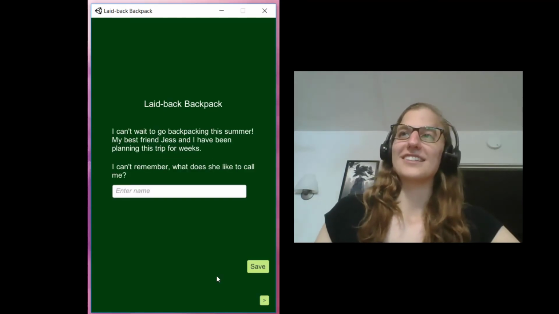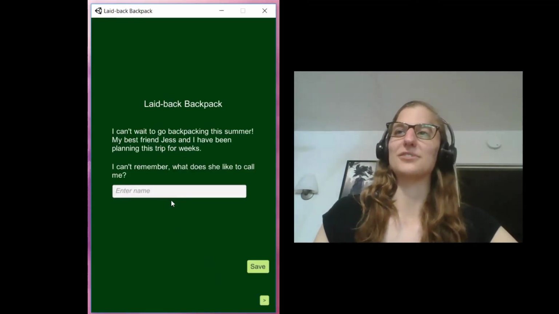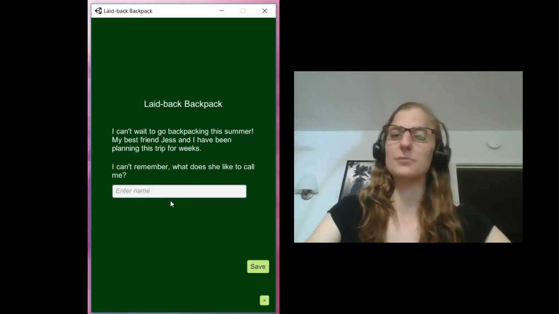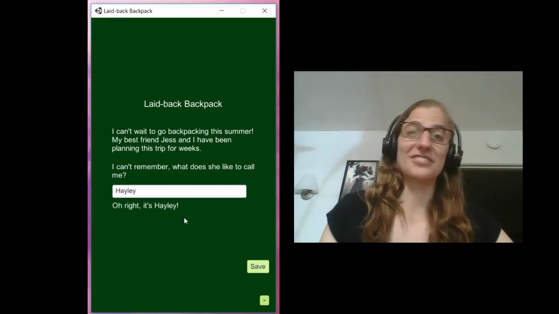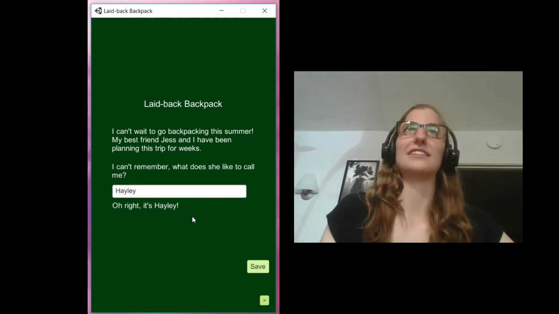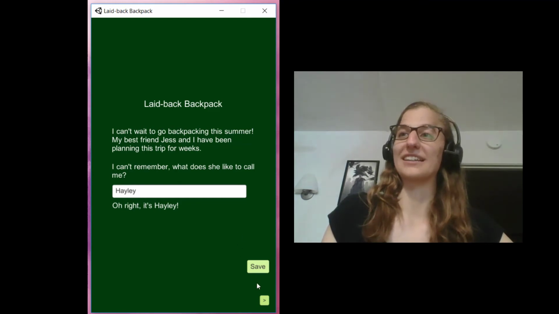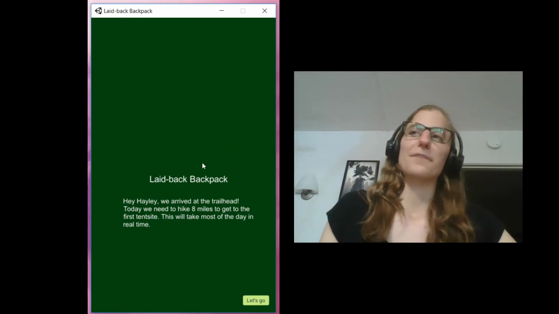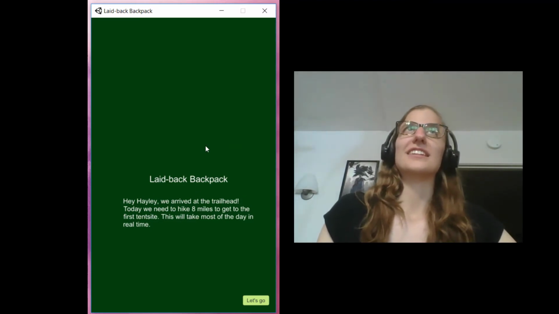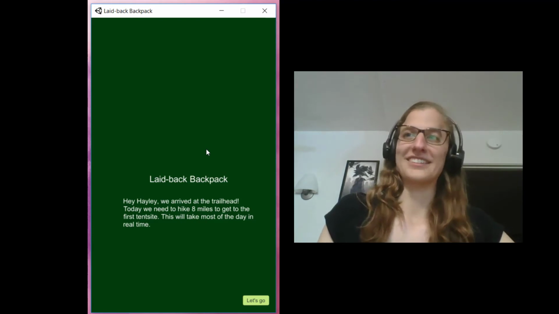There's a start button, and the user is prompted with a name input, so let's say Hayley. We save it to local data on the phone or Windows, any OS, it's saved locally, which is pretty exciting. And then to prove it, here it is right there, being rendered later on. The formatting's a little wonky, because Unity is a little hard to work with.